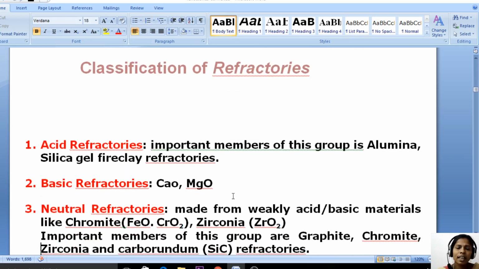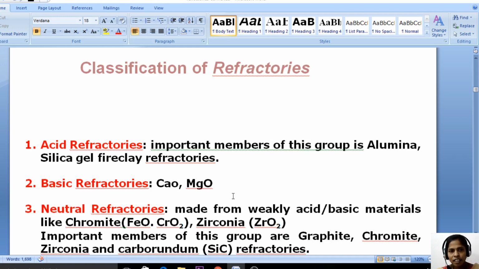Now let us see the classification of refractories. This classification is important for the 2 marks question. We now know that refractories are any material which can withstand high temperature. These refractories are of three types: acid refractories, basic refractories, and neutral refractories.